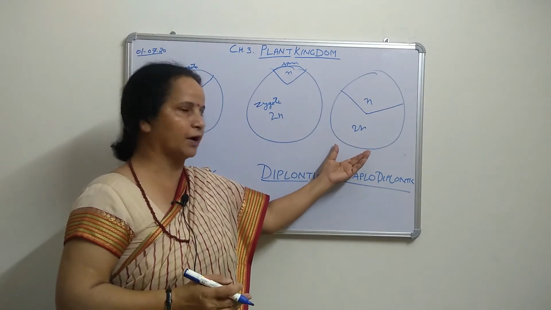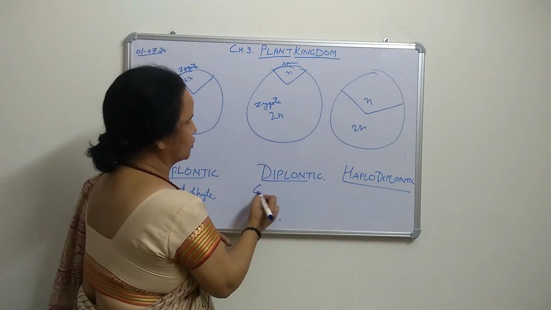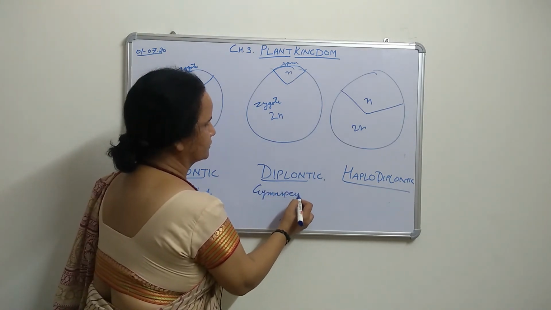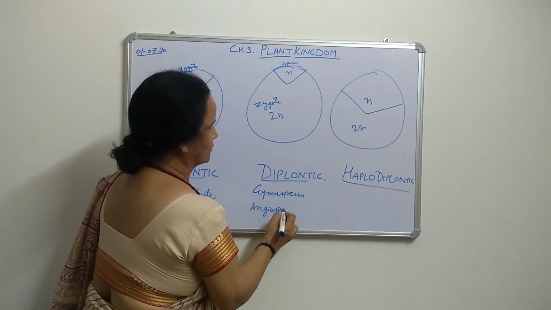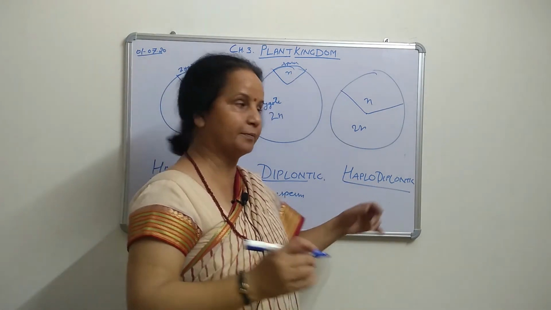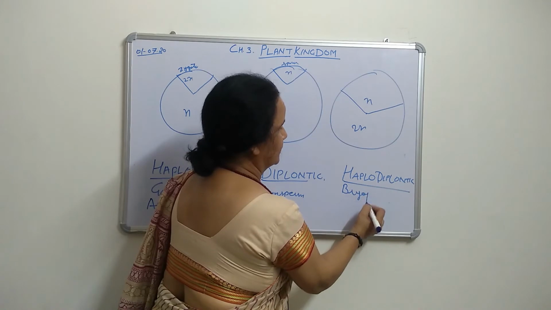That is called haplodiploid. As examples, diplontic has gymnosperms and angiosperms, and haplodiplontic has bryophytes and pteridophytes.